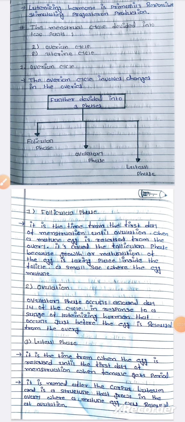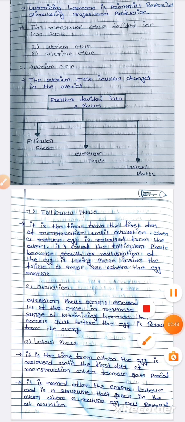follicular phase, ovulatory phase, and luteal phase. The follicular phase is the time from the first day of the menstruation until ovulation, when a mature egg is released from the ovary. It's called the follicular phase because growth or maturation of the egg is taking place inside the follicle, a small sac where the